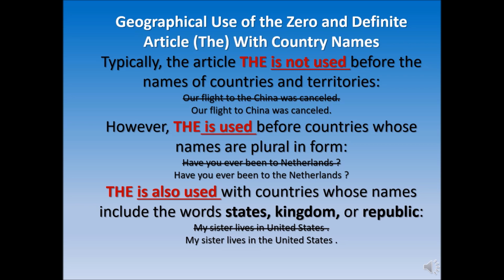For example, our flight to the China was cancelled. It's a mistake. We should say our flight to China was cancelled. However, the is used before countries whose names are plural in form. For example, have you been to Netherlands? It's a mistake. We should say, have you ever been to the Netherlands?